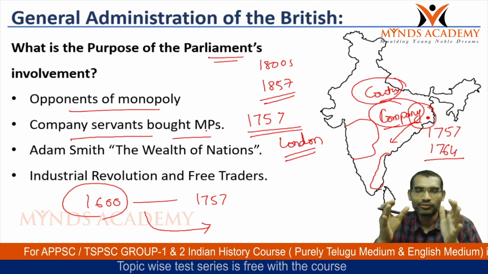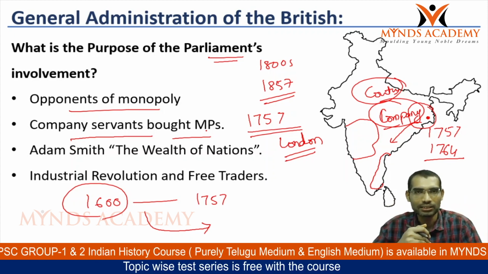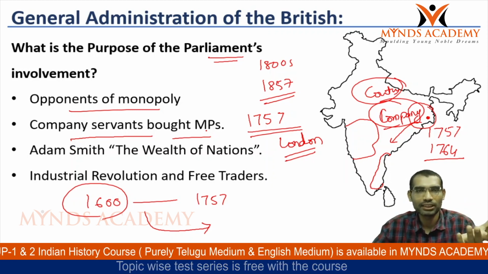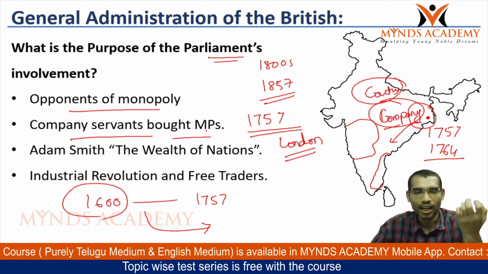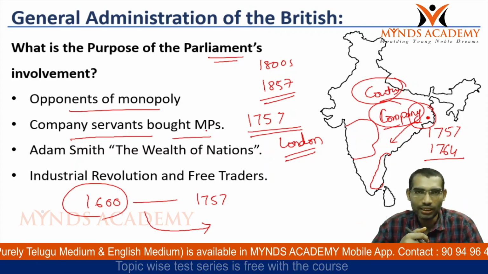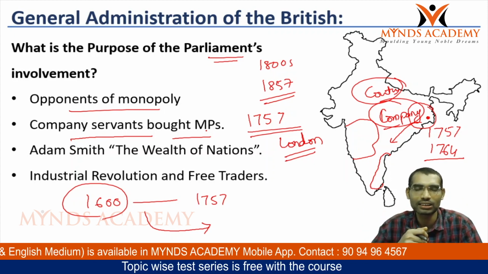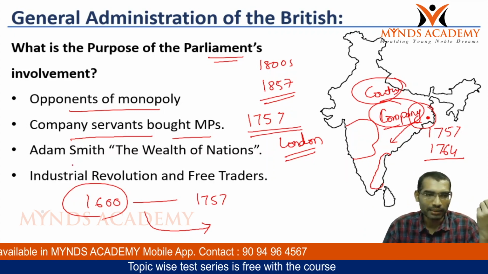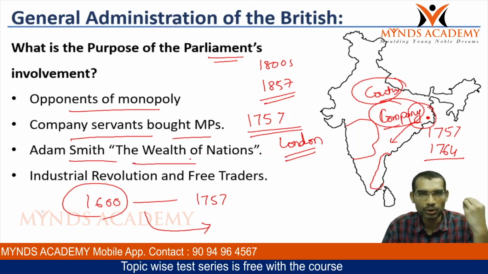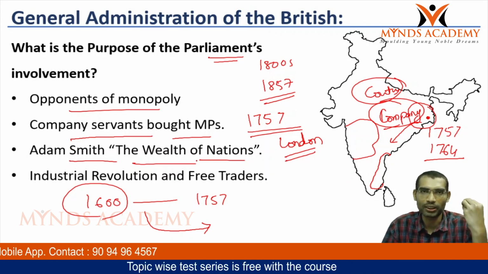So this kind of continuous debate was happening in these times. On one hand, the opponents of the East India Company wanted the end of monopoly. On the other hand, the defenders of the East India Company were strongly defending the rights of the Company. Adam Smith, in his book The Wealth of Nations, strongly supported free trade policies.